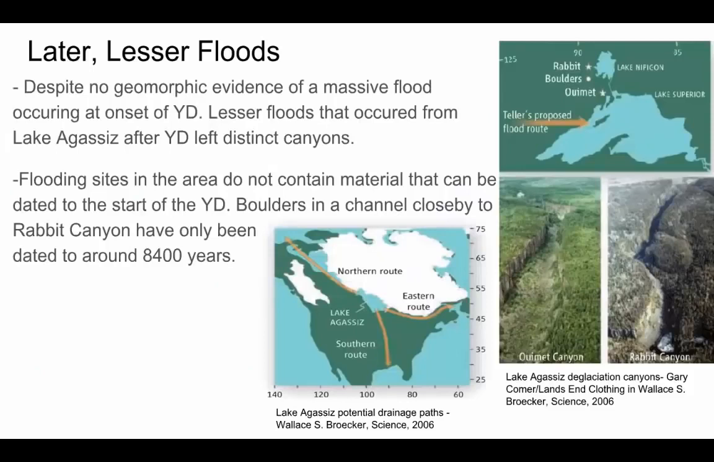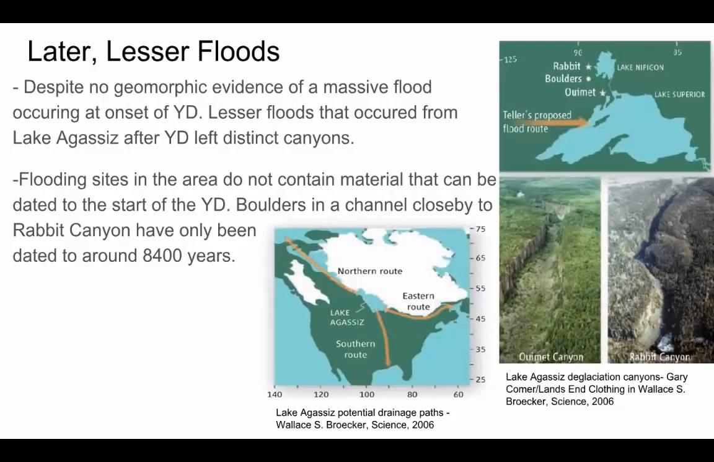Many proponents of the flooding hypothesis point to the idea that Lake Agassiz may have drained out at around the same time as the initiation of the Younger Dryas. However, there is geologic evidence suggesting that more recent flooding events from the very same lake have led to the creation of substantial canyons. For instance, other channels near Rabbit Canyon, pictured, thought to have been carved out by similar deglaciation events, have only been dated back to around 8,400 years.